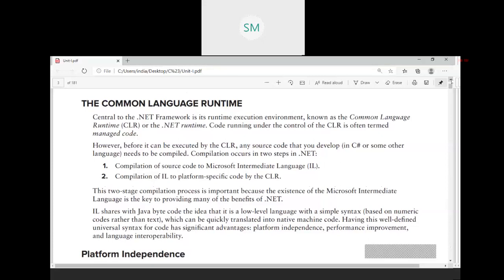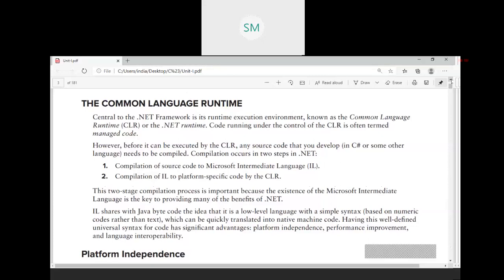Whatever be the language that you are using, that is immaterial, whether it is C#.NET or VB.NET or VC++.NET. Okay, so whatever be the language that we are using, it doesn't matter. But the compilation involves two stages.